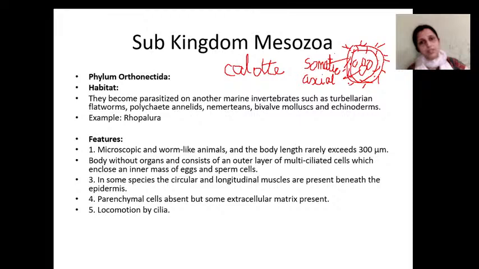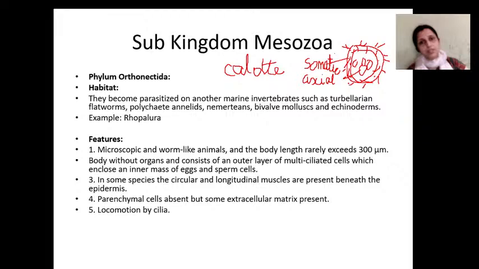So mesozoan animals are parasitic forms. Parasitic forms will change their style of living, and they will be asexual or sexual forms based on the living conditions. Sometimes it is an asexual phase, sometimes a sexual phase. So that shows alternation of generation, that is, sexual and asexual generations alternate based on the living condition of the organism. So hope it's clear.